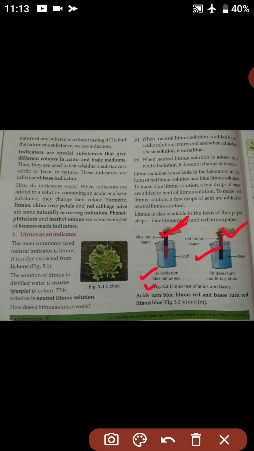If the blue litmus paper turns into red, then it is acid, and if the red litmus paper turns into blue, then it is base. Okay, so I hope it is clear to you. Acids turn blue litmus red and bases turn red litmus blue.